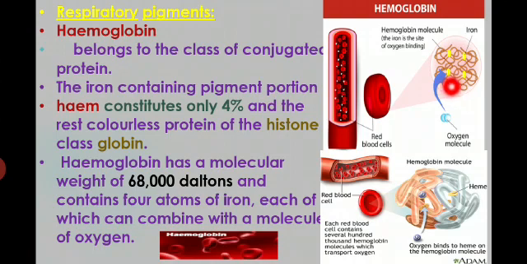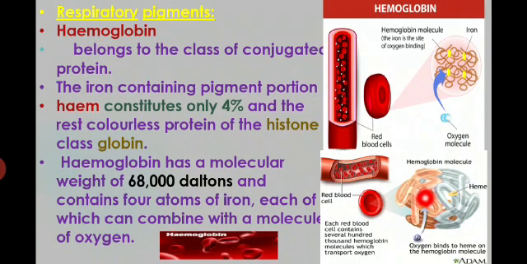So you have to see this heme, this is iron, constituting only 4%, and the rest is the colorless protein, the histone proteins. This is the heme, this is the histone proteins. The histone proteins, colorless protein, we name as the class of globin proteins.